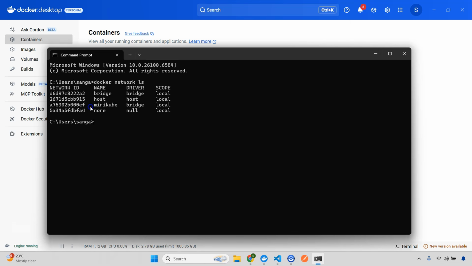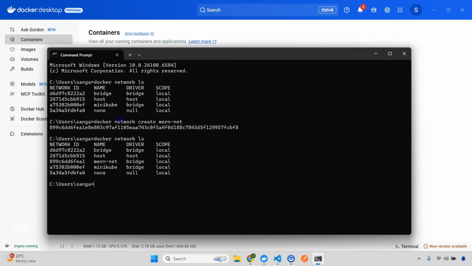I think there is Minikube, there is none, there is bridge, there is host. This host is nothing but your host network, right? So these four I have. Now let's say I want to create a new network. So I'll do docker network create, and let's give a name. I'll give this one as MERN net. Net means network, you can give whatever, it's up to you. And let's create, and that's it.